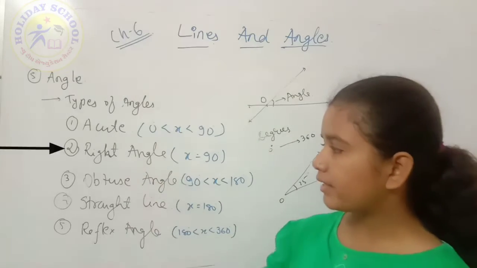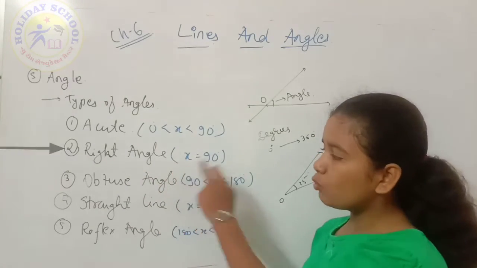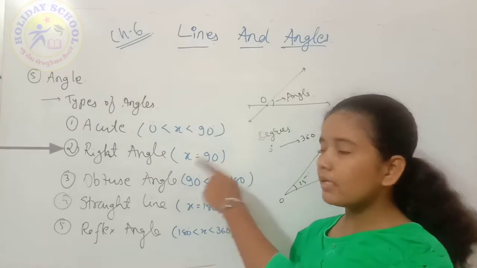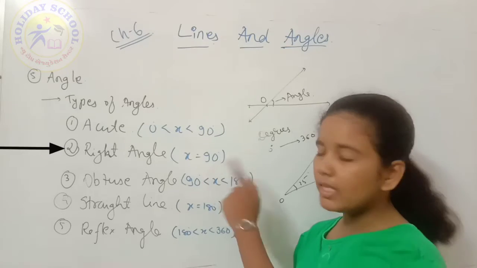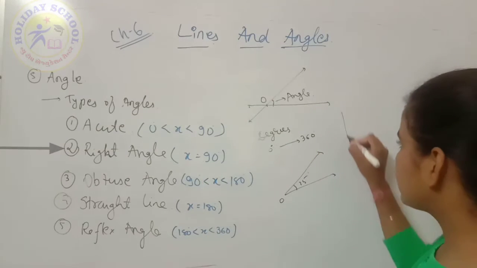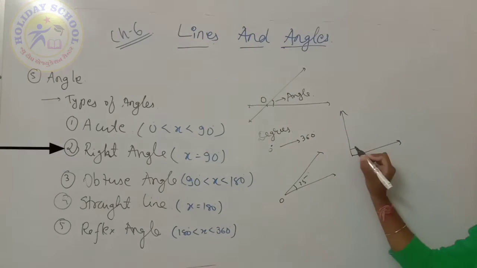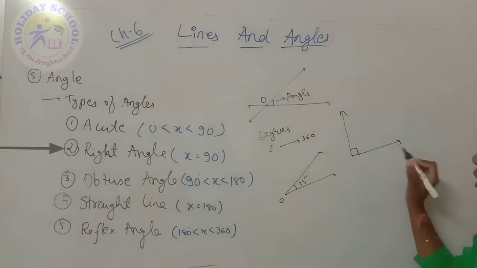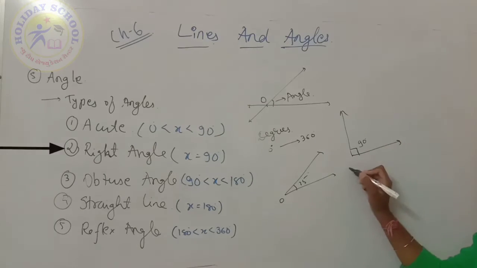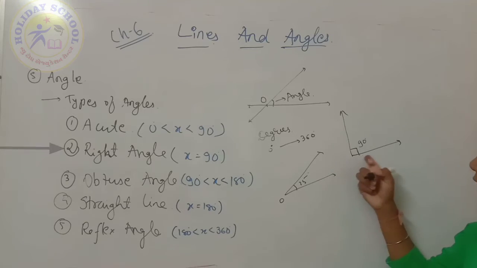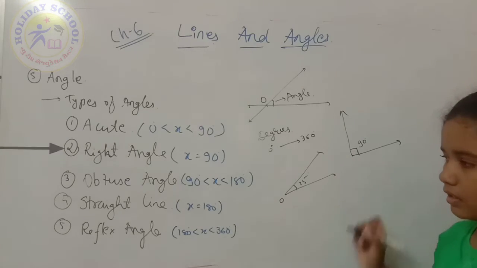Now the right angle. What is meant by a right angle? When the angle is exactly 90 degrees, then that angle is called a right angle. And this right angle can be denoted by a square here. So this angle is called a right angle because it has a 90 degree measure.